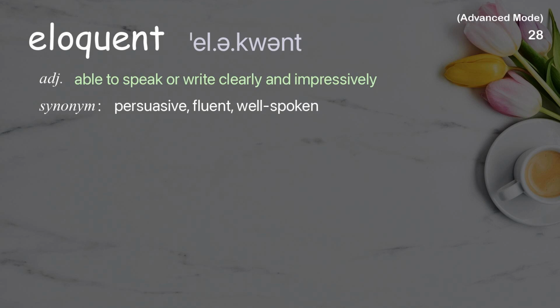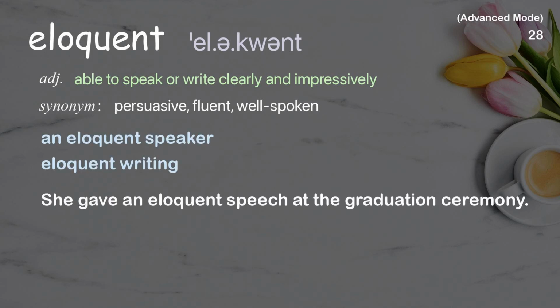Eloquent. Able to speak or write clearly and impressively. Examples: an eloquent speaker, eloquent writing. She gave an eloquent speech at the graduation ceremony.